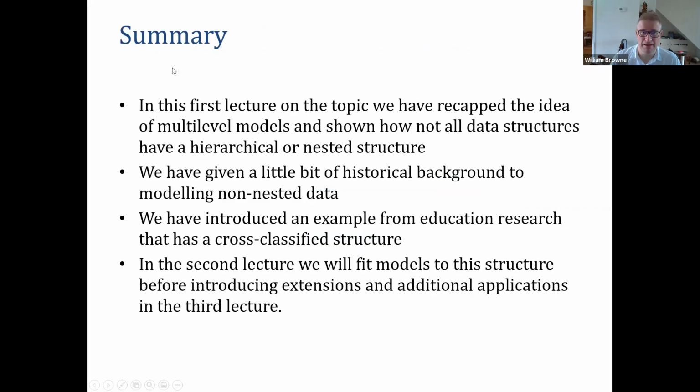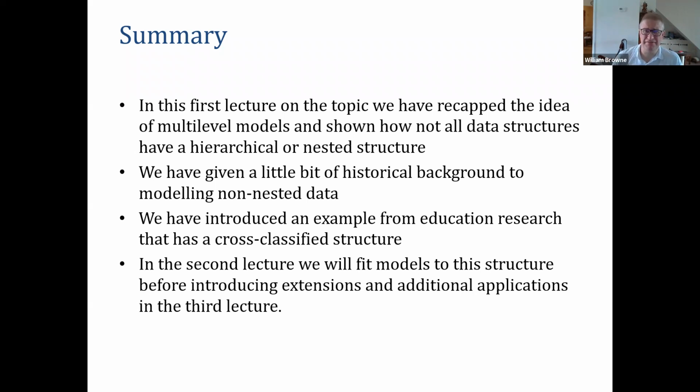So that's introduced the data set, and I think that's a natural point to stop. What I will do is hand over to George Leckie in the second lecture, where now that you've got an idea of this Fife in Scotland data set, you can see how we might fit some models to explain the variation that we see in education.